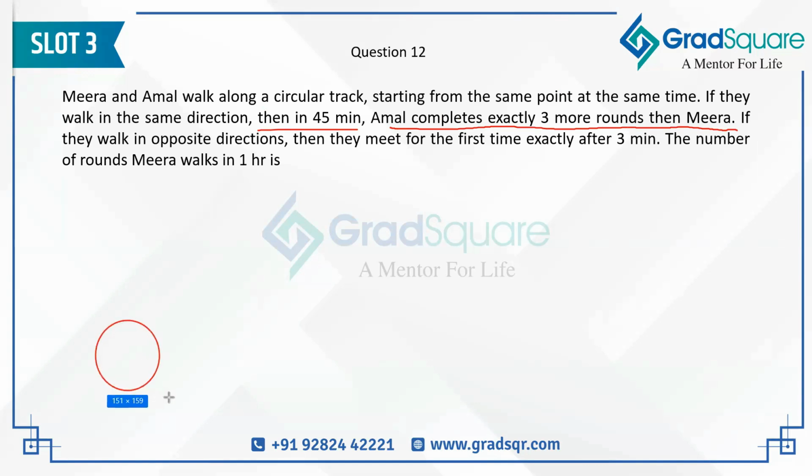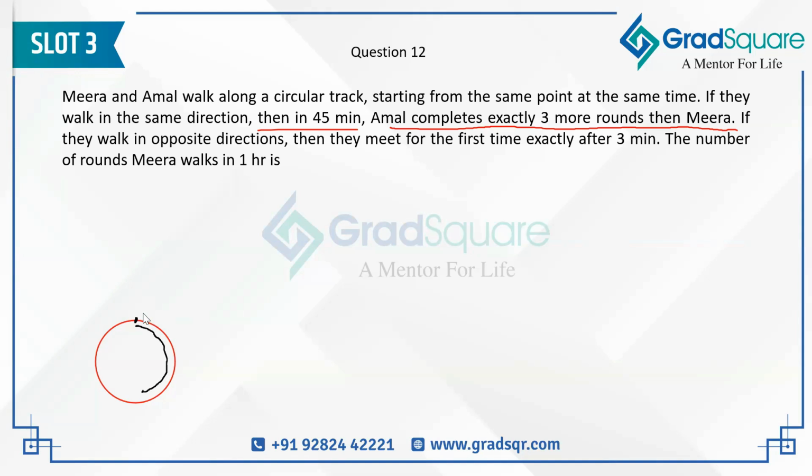Now, let me say that this is the circular track that they are moving along, and I am now going to use this particular color to show you that if the slower runner and faster runner are walking along the same direction, the slower runner would have been left behind in the first place itself. And suppose they are meeting like this. So the slower runner has traveled this. Now let's trace the path of the faster runner.